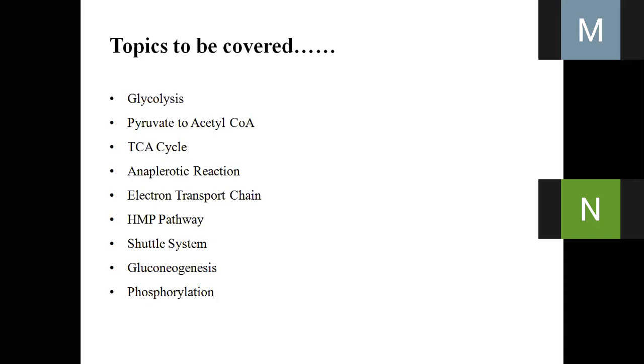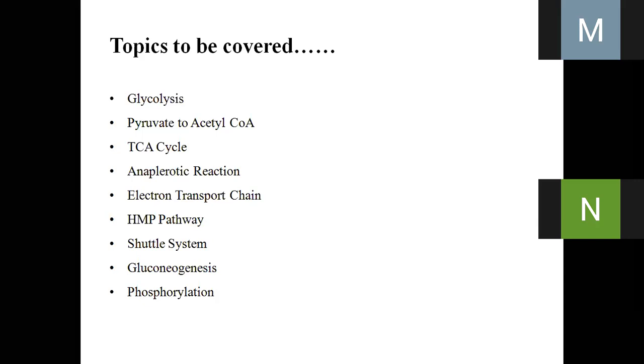Now in this section of metabolism, we will discuss glycolysis. These are the things I will discuss for all 4 faculties. These things are covered for all faculties: glycolysis, pyruvate to acetyl CoA, TCA cycle, anaplerotic reaction, electron transport chain, HMP pathway, shuttle system, gluconeogenesis, phosphorylation. These are the 9 things that we will discuss in all 4 faculties.